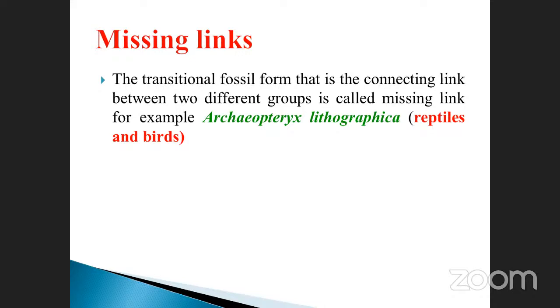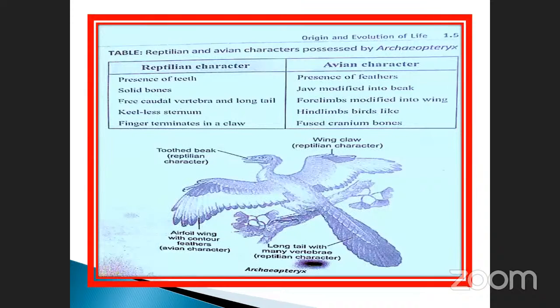Nowadays, it is not possible. See this structure. What are the reptile characters here? What are the avian, bird characters here? These two characters present in a single organism are called Archaeopteryx. See the reptile characters. What are the characters?